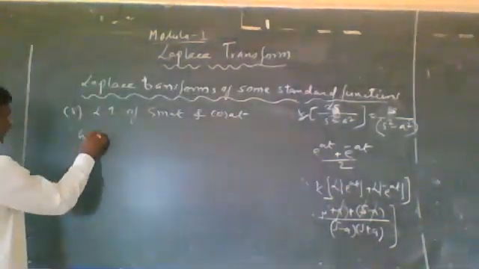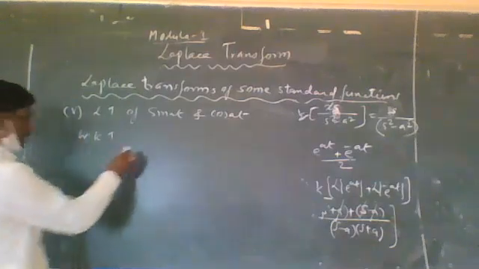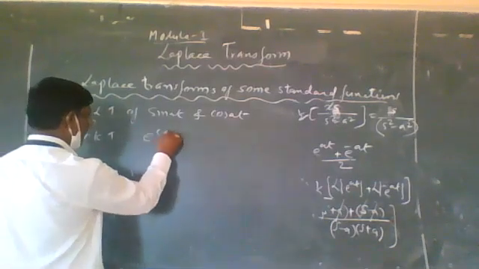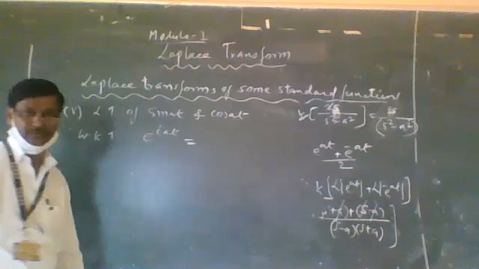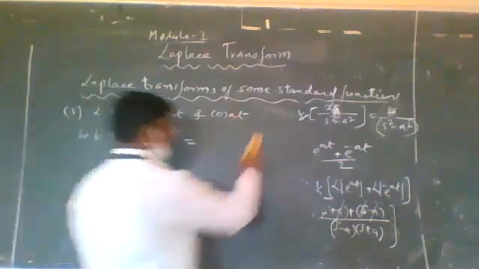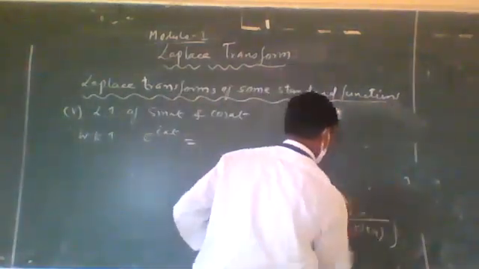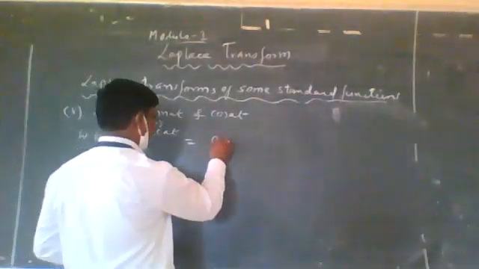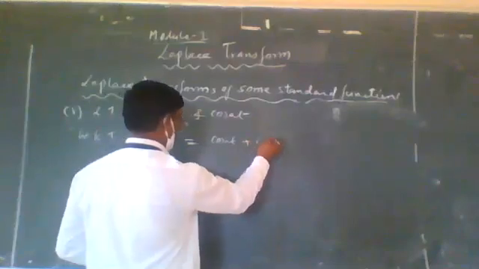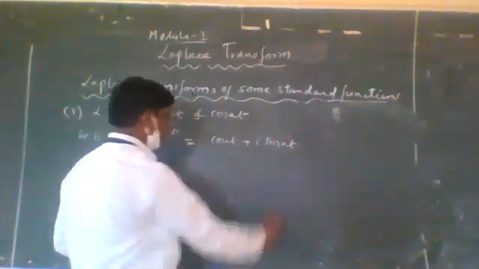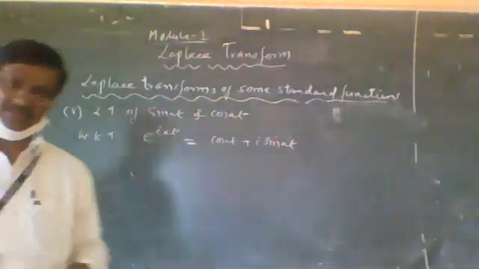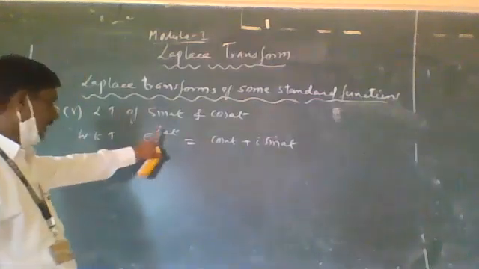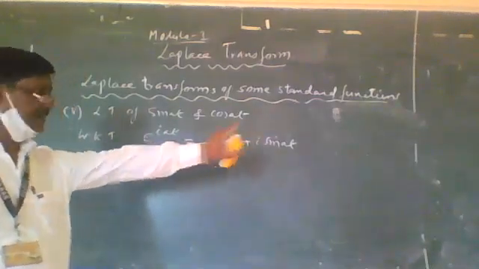We know that e raised to iat is equal to cos of at plus i into sine of at. So e raised to iat is equal to cos at plus i sine at.